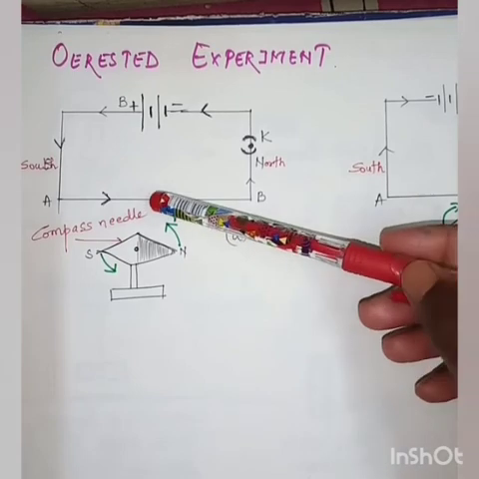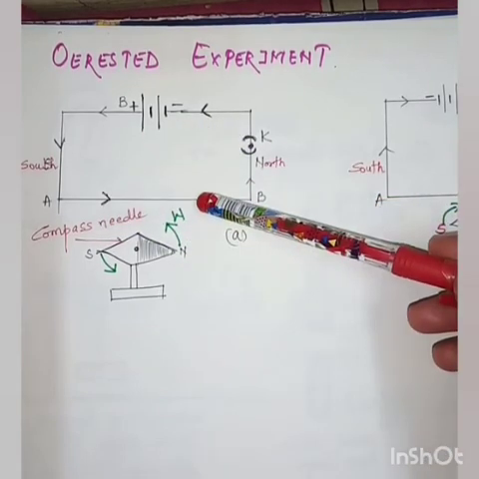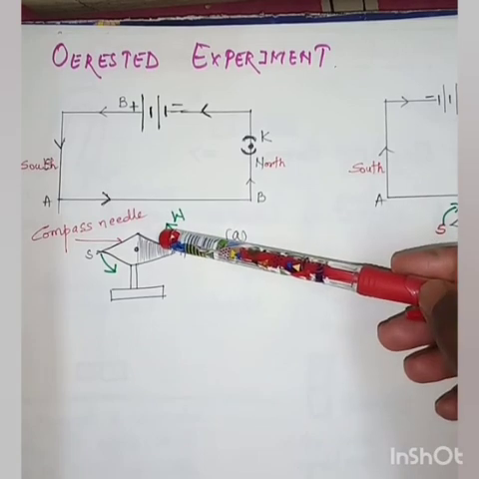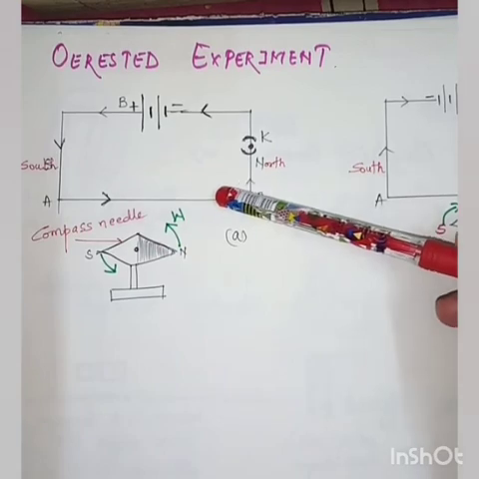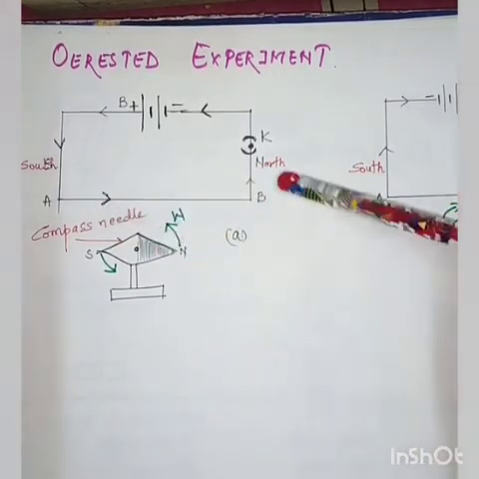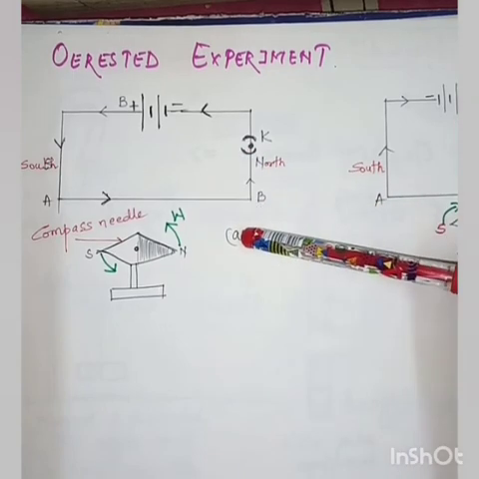For this, we can say that AB is associated with some magnetic field. That is, on the passage of the electric current through the conductor, a magnetic field is produced across the conductor. This is the Oersted experiment.